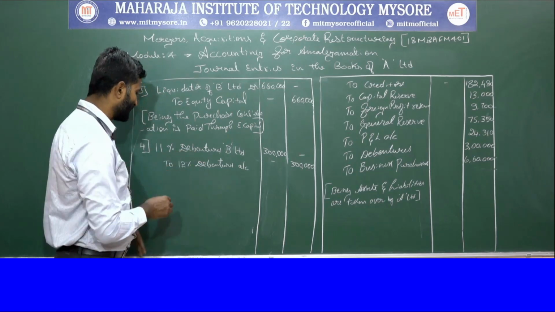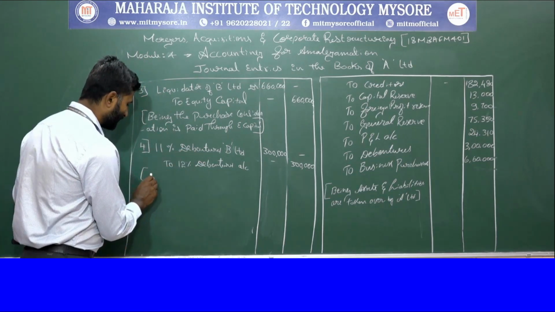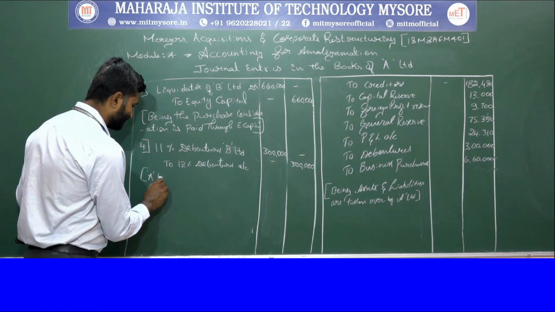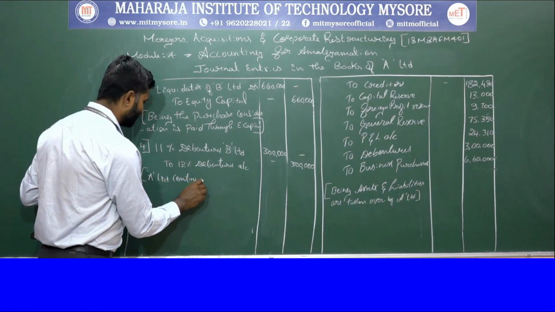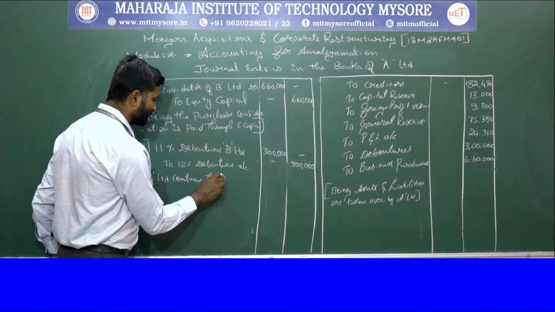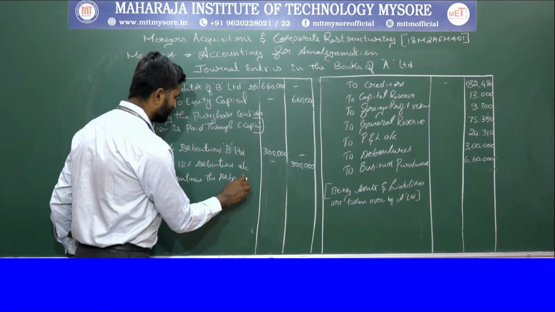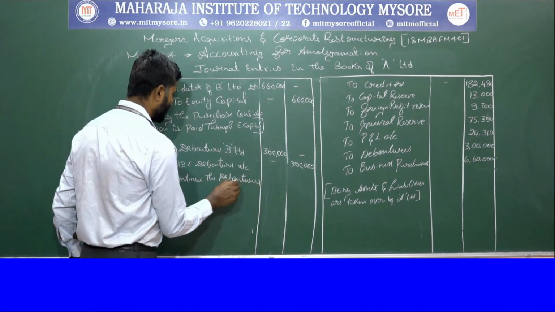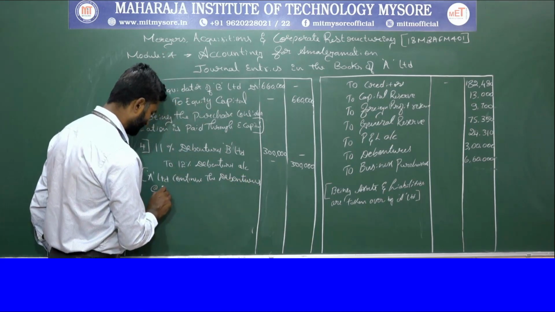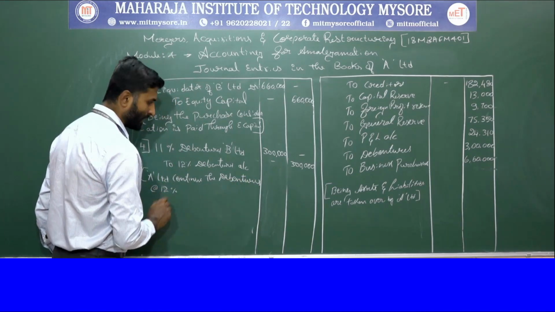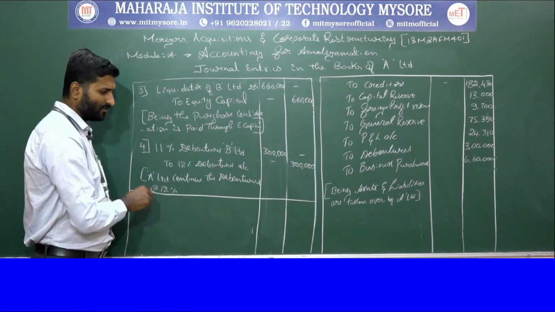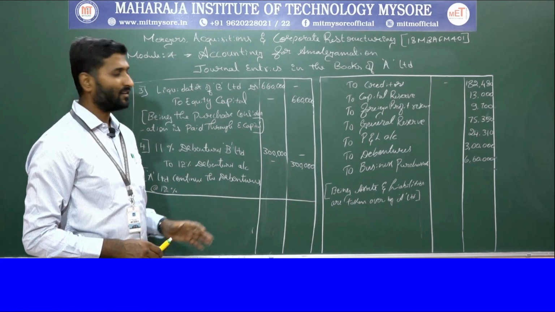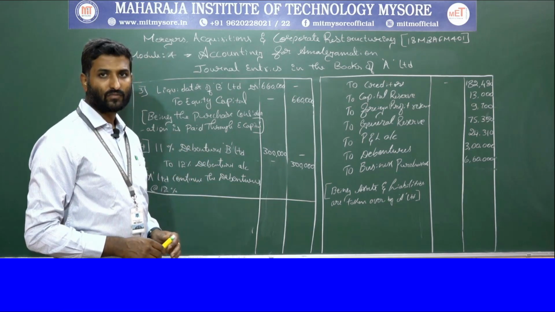So we are showing that A Limited continues the debentures at 12%. So these are all the journal entries with respect to the acquirer.